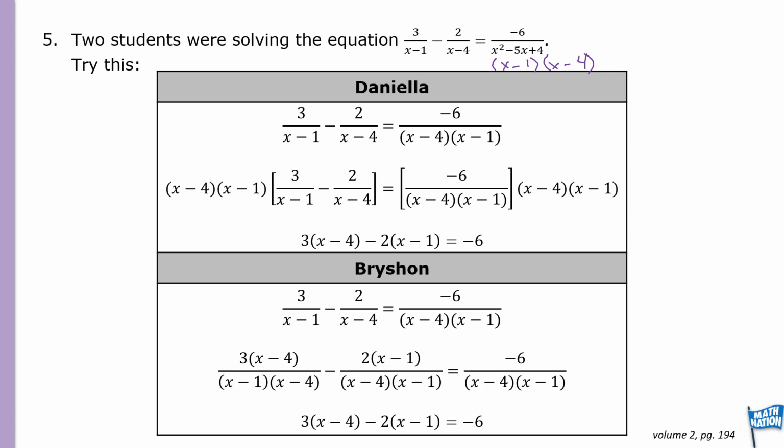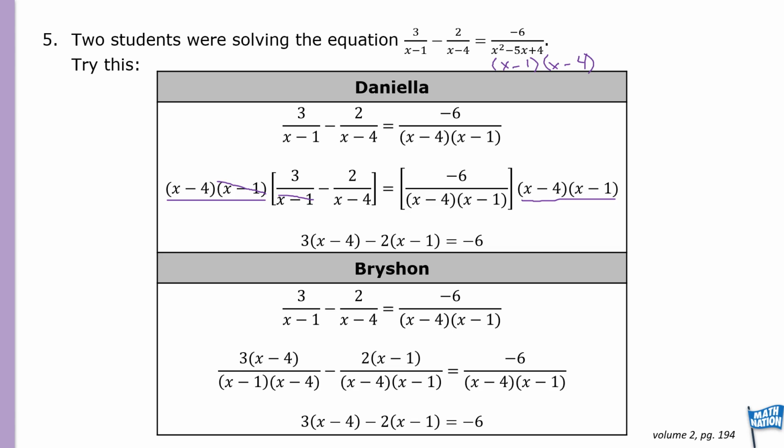As you notice on the left side, you have the same denominators as what we just factored on the right side. So that would be our common denominator. So look at Danielle's work. She multiplied both sides by x minus 4 times x minus 1, and doing so, she took each fraction so she can get rid of the fractions and see what can be canceled out. So x minus 1 cancels out with x minus 1, and what was left is 3 times x minus 4.